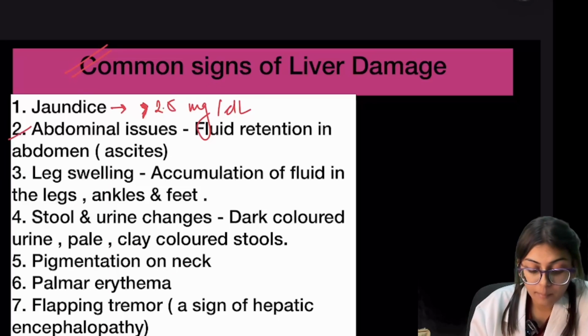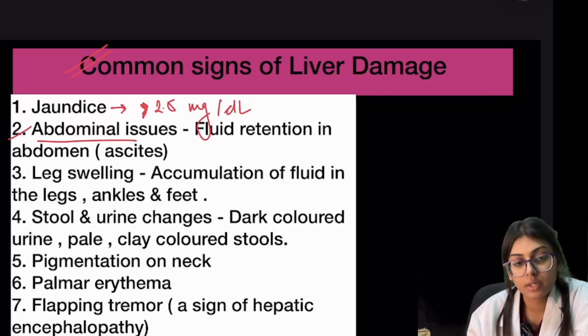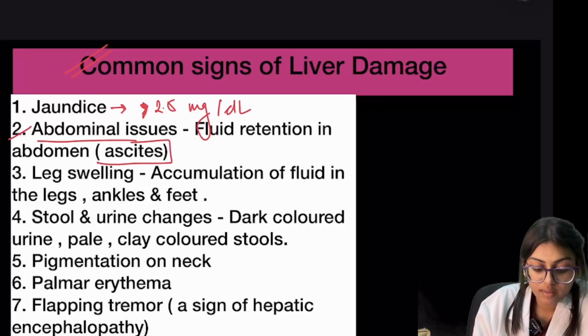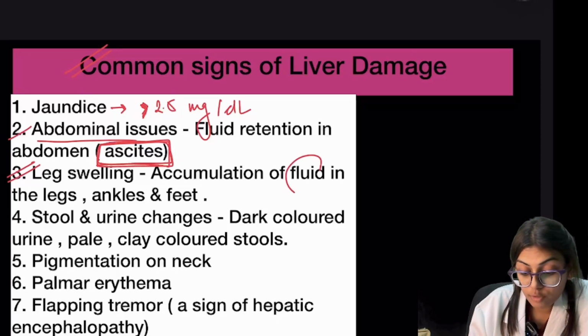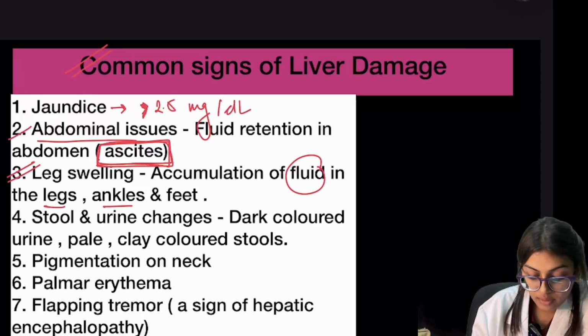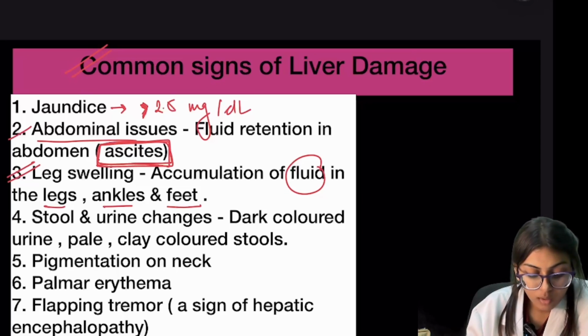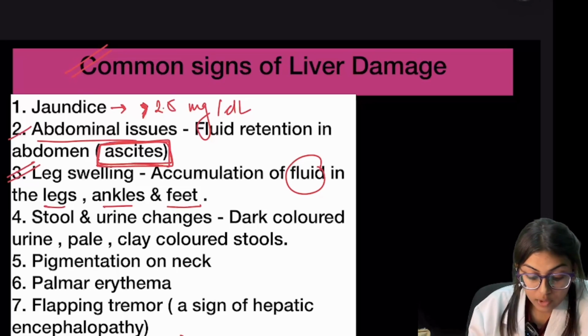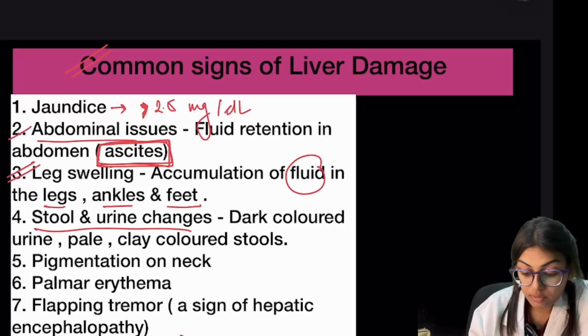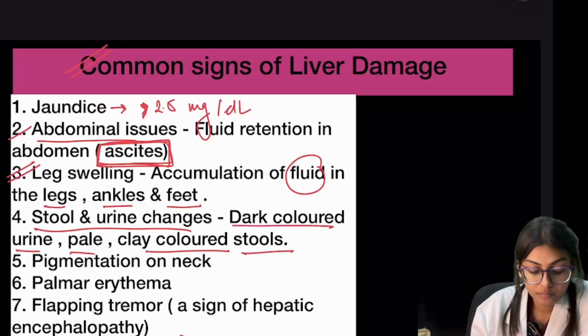And second is abdominal issues, that is the fluid retention in the abdomen, that we call ascites. Ascites is fluid retention. And we can see leg swelling, accumulation of fluid in the legs, ankles, and feet. And we can also see stool and urine changes. The urine will be dark colored, and the stools are pale or clay colored.